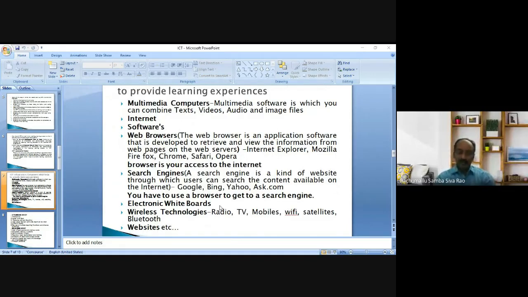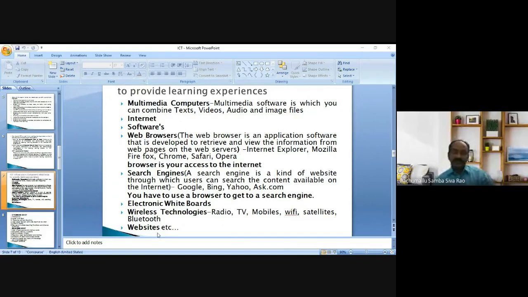Next, wireless technologies. Wireless technologies also play a vital role in the integration of ICT in the teaching learning process. What are the wireless technologies which are useful to integrate technology in teaching learning process? Radio, television, mobiles, Wi-Fi, satellites, Bluetooth. These are all the wireless technologies we may use in teaching learning process while integrating technology.